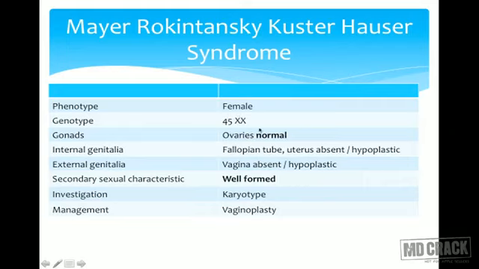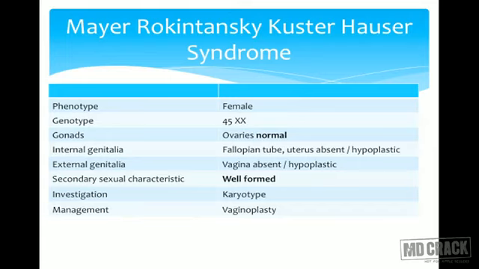Genotype is also 46XX. The ovaries are normal. What is the problem? Fallopian tubes and uterus can be absent or hypoplastic. External genitalia, that is the vagina, can be absent or hypoplastic, again a Mullerian abnormality, or usually just a blind pouch is seen. Secondary sexual characteristics: breasts will be well formed. Even axillary and pubic hair would be normal in growth because of the estrogenic effect.